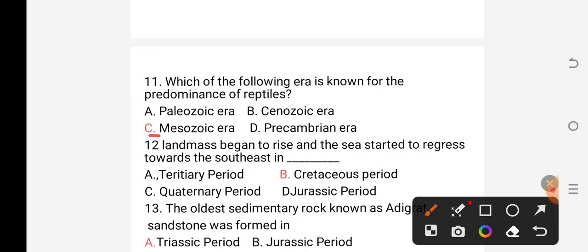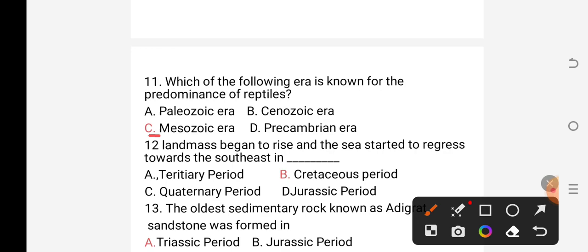Number 12. Land mass began to rise and the sea started to regress towards the southeast in A. Tertiary period, B. Cretaceous period, C. Quaternary period, D. Jurassic period, it says.